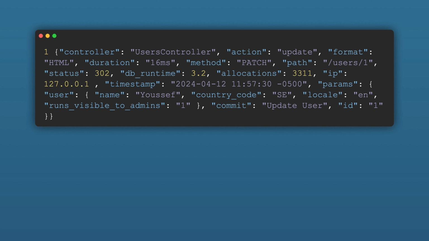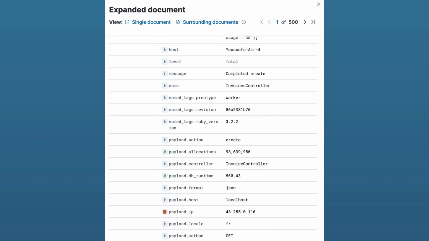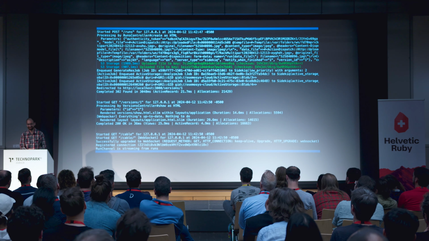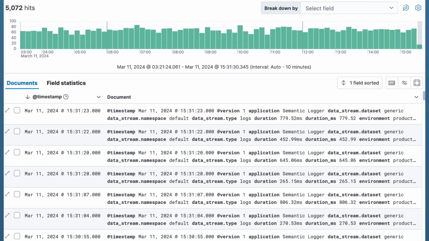For this presentation, I'm going to be using Kibana, which is based on Elasticsearch. So this allows us to go from this one log line to this. It's a document in a database. And from this nonsense to this. It's a queryable database of all our requests.